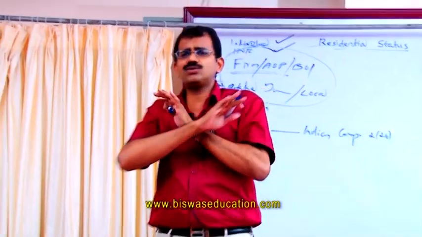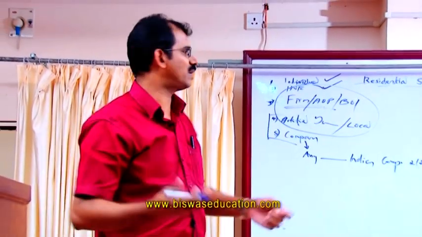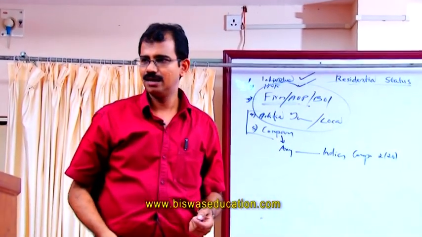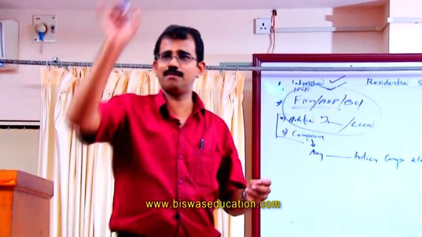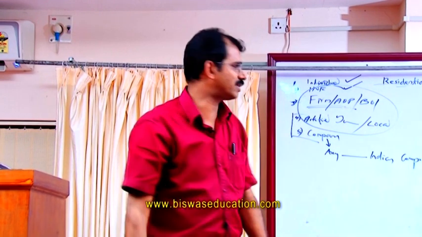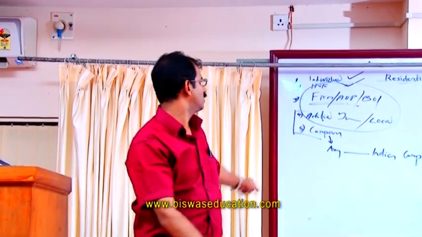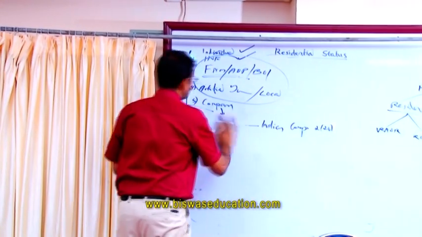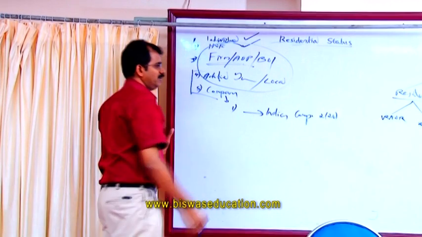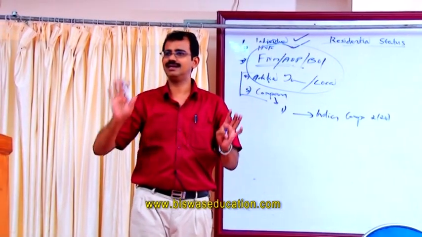An Indian company is always a resident. We have already learned how to classify an Indian company. So if it is an Indian company, need not test any other thing, we can say that it is a resident.